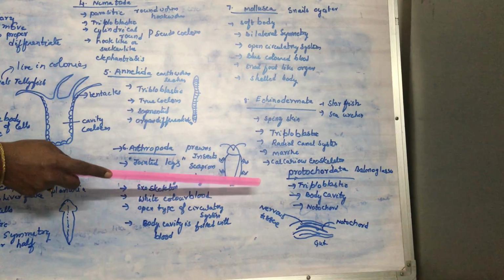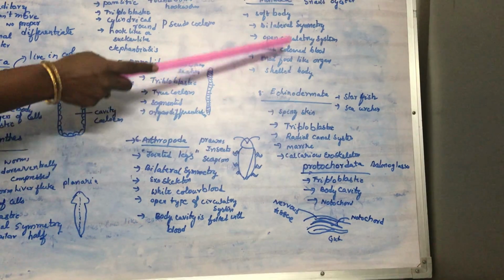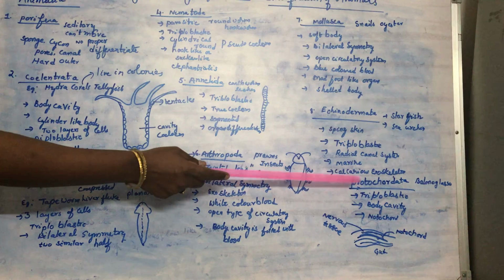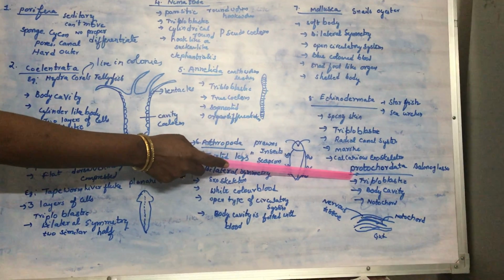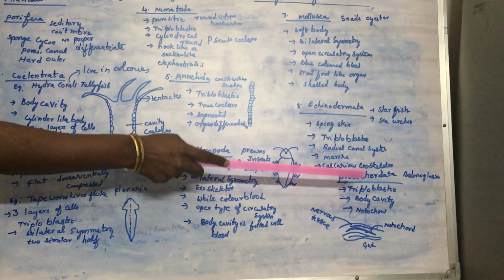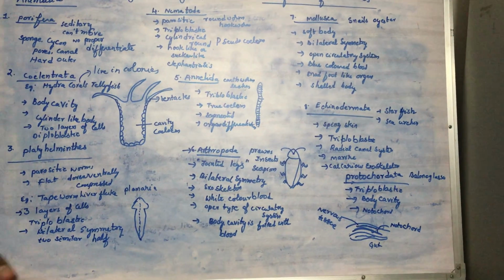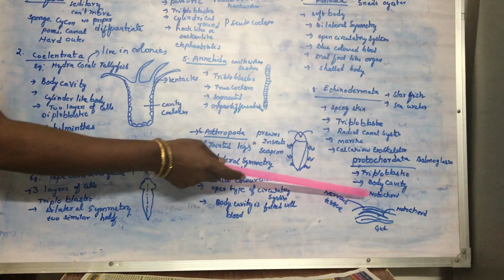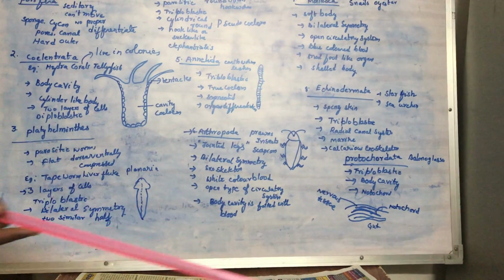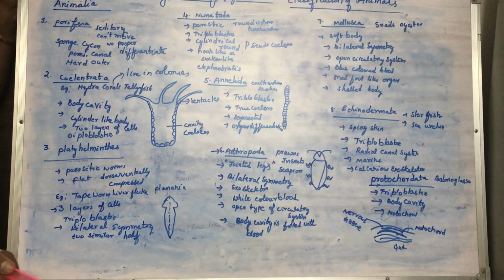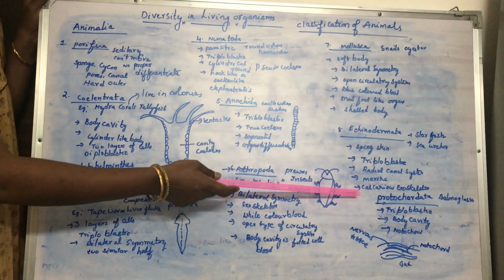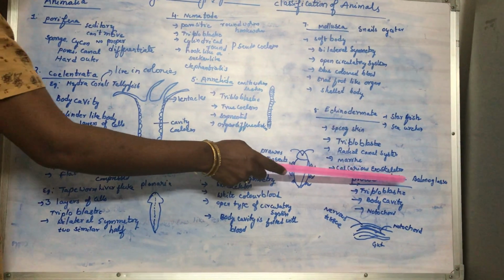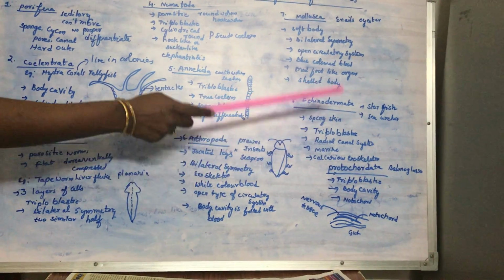This notochord later forms the skeletal system. Here we didn't find any type of skeletal system in these organisms. The skeleton and the organization of different organs are first seen from the protochordates. Then well-developed organs are seen in chordates, and this notochord will be seen in some embryonic stage. Later, this notochord is replaced by the spinal cord or vertebral column. Protochordate means not fully developed chordate, primitive chordates. Balanoglossus is the best example for these organisms.